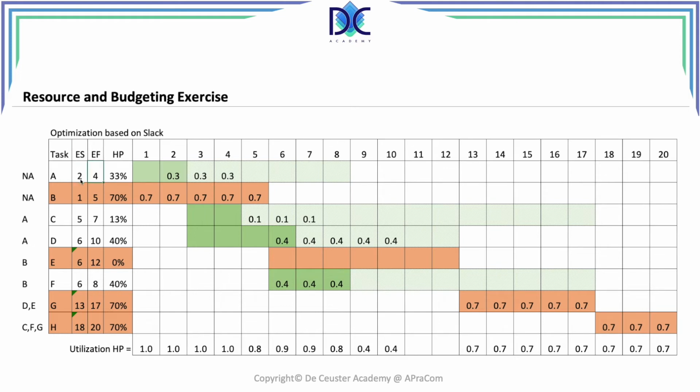We keep the duration of 4, so we start at 2 and finish at 5, which means that we have less slack here. We could also go a little bit further, but let's say 3 periods of slack is perfect for this activity, so I don't do anything there anymore. B we don't touch, because if we would touch B, it would change the duration of the project. When we look at C and D, D basically is okay. We don't have a big problem with D because we still have 2 periods of slack, which is quite okay. I don't want to change that.